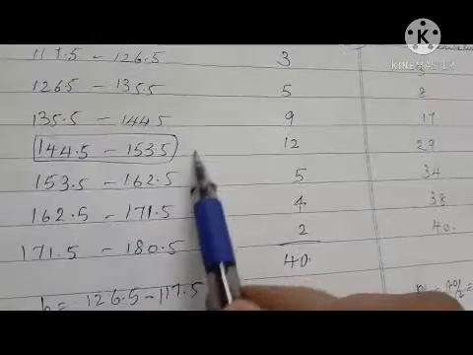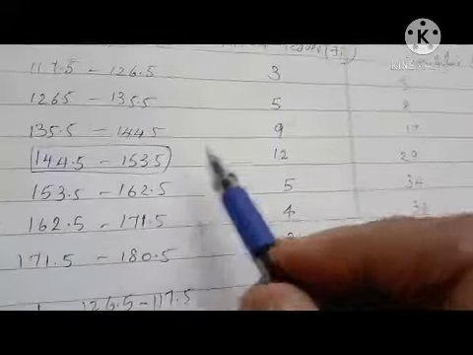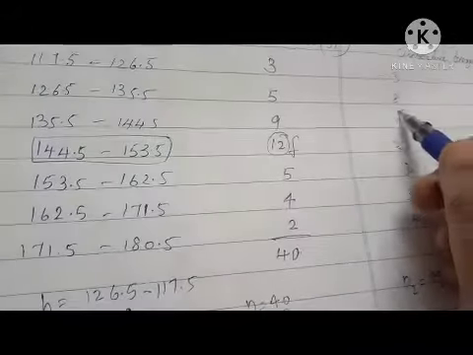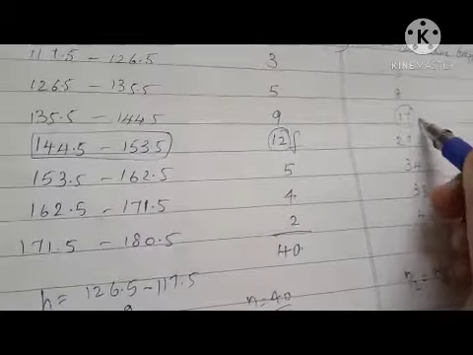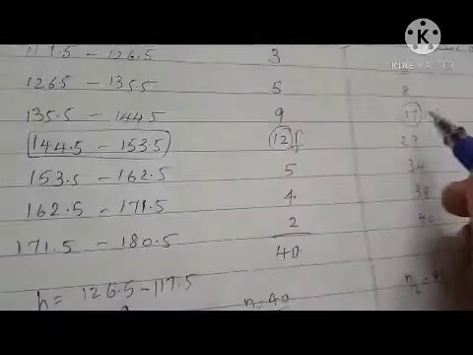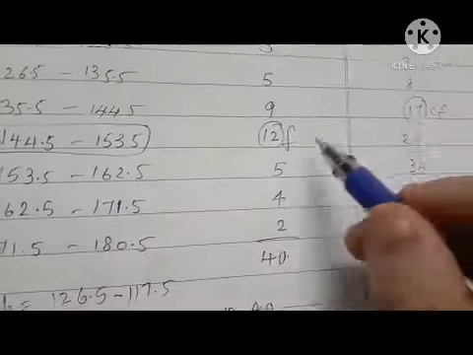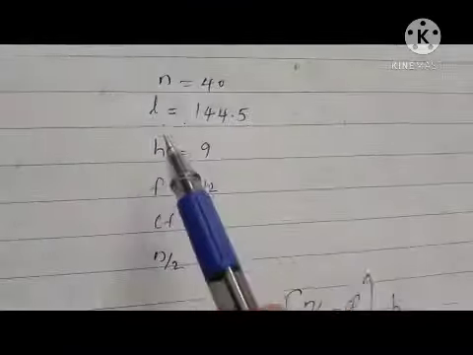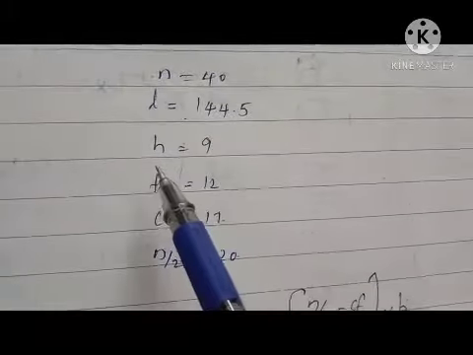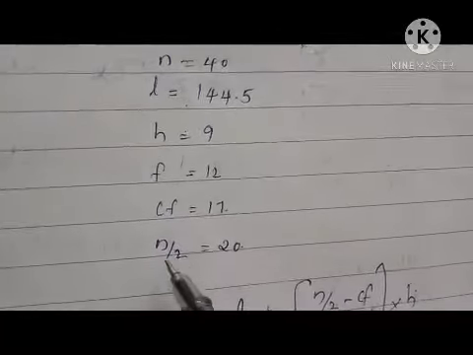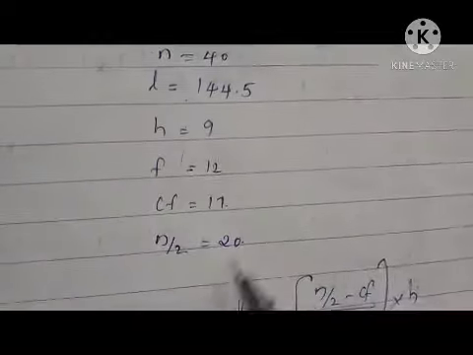Then we have to get cf and f. Here this is the median class, so its frequency is f. Then the preceding class cumulative frequency is cf. So f is 12, cf is 17. Here n is 40, l is 144.5, h is 9, f is 12, cf is 17, n by 2 is 40 by 2, 20.